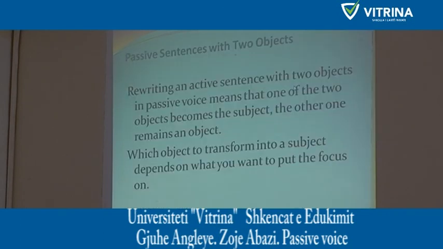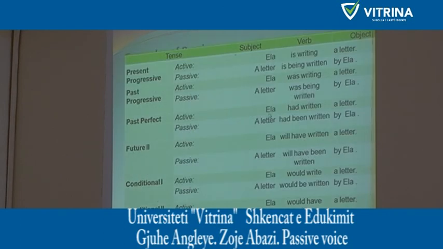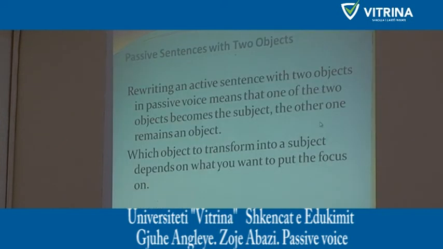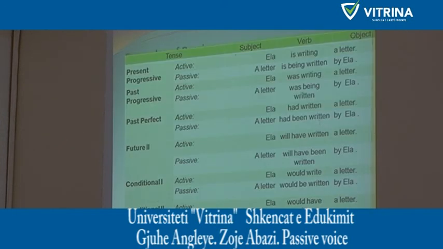A letter was being written by Ella. You see the verb to be: was being is in the past progressive. A letter was being written by Ella.